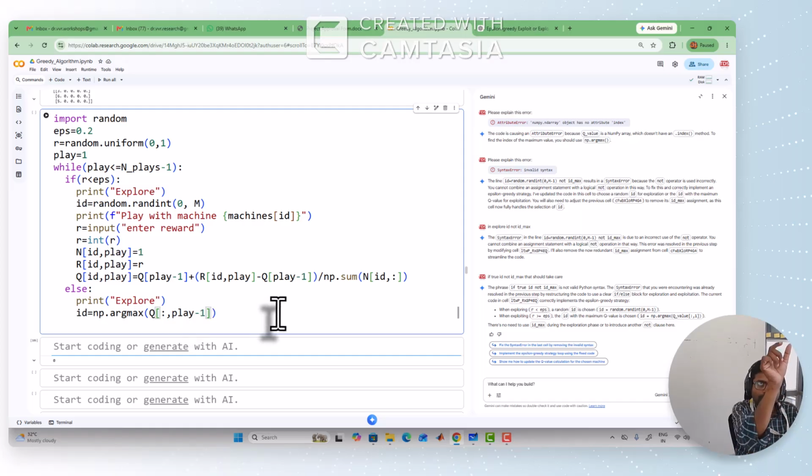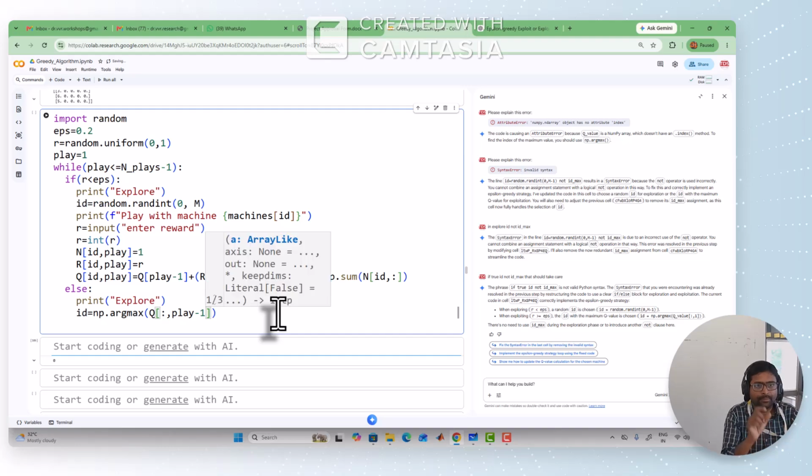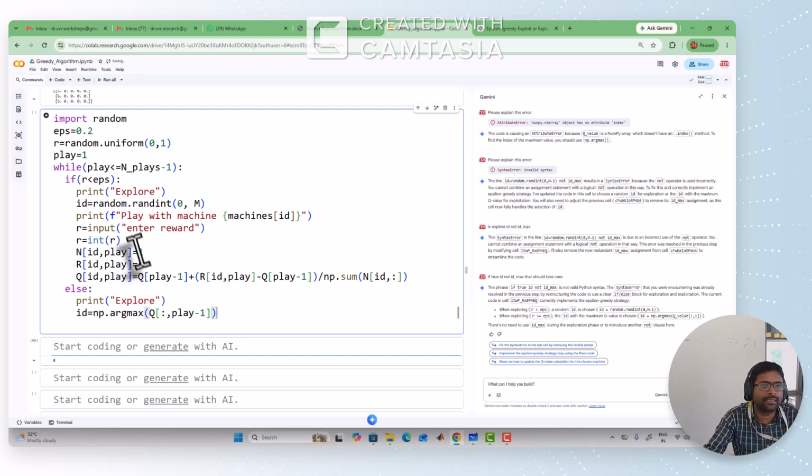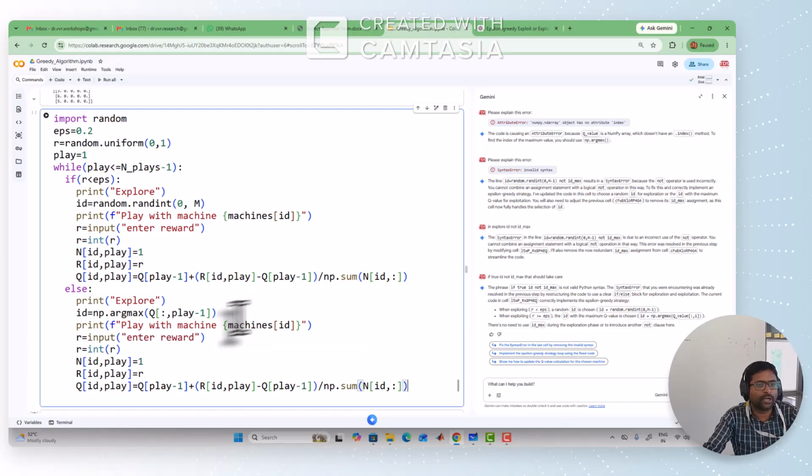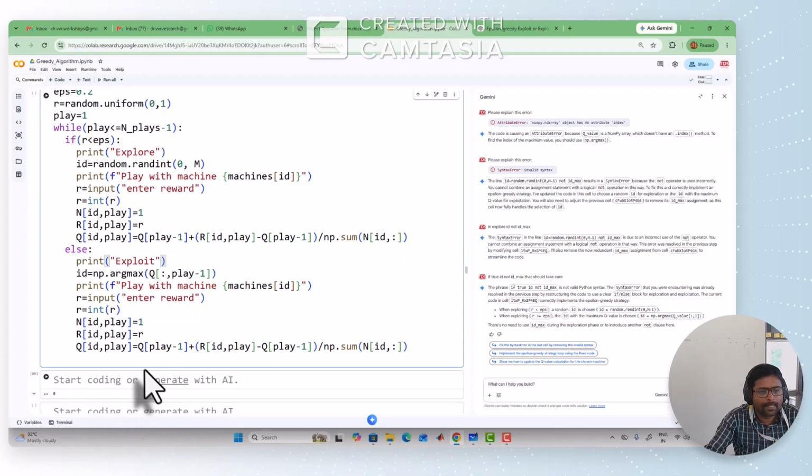So all the rows from the previous play, take the maximum index. Based on the maximum index, we can easily identify which one we are going to pick. You can copy the same code again here. So we have to play with that ID, the machine which had the maximum return earlier. So it is the exploit, not explore, it is the exploit. So play with mission ID, enter the reward, and you are going to update the play.